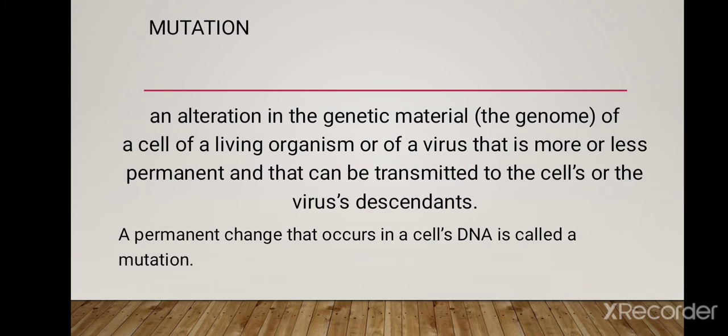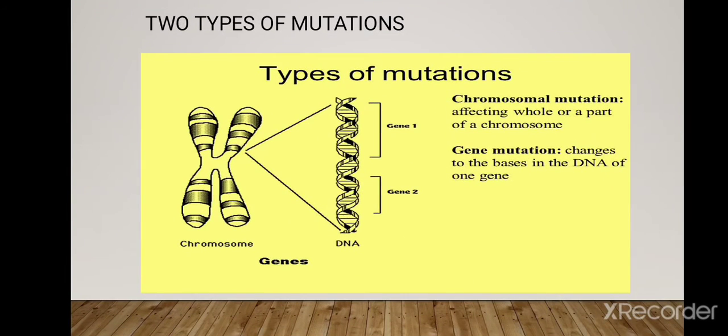It says here that a permanent change that occurs in a cell's DNA is called a mutation. So we have here the two types of mutations and an example of each. Chromosomal mutation affects a whole or a part of a chromosome, while gene mutation changes the bases in the DNA of one gene. Mutations in egg or sperm cells may result in an individual offspring, all of whose cells carry the mutation, which often confers some serious malfunction.